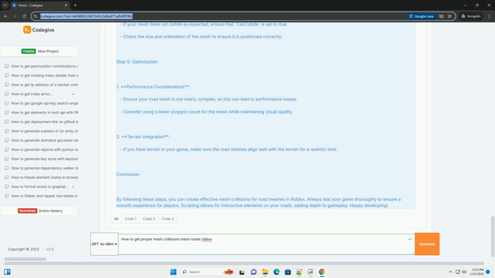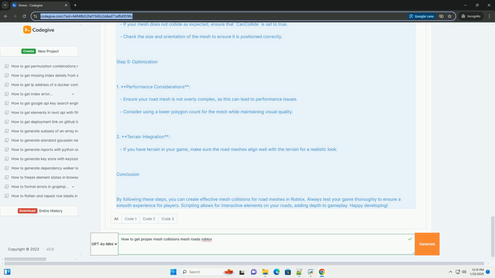Step 2. Configuring mesh for collision. 1. Insert the mesh into the game. Drag the mesh from the Asset Manager into your game workspace. 2. Set collision properties. Select the mesh in the Explorer panel. In the Properties panel, ensure that Can Collide is set to True. Optionally, you may want to adjust the size and other properties to fit your design.